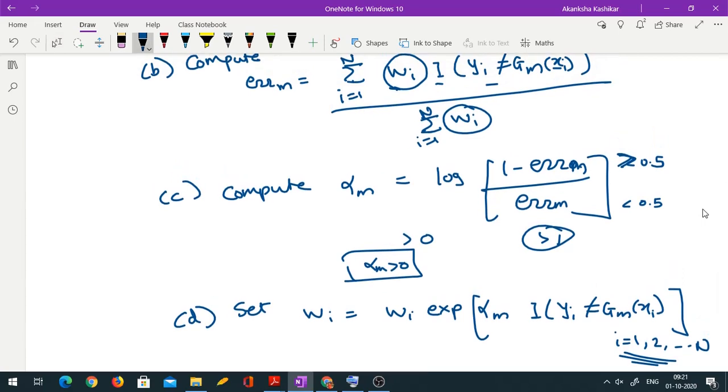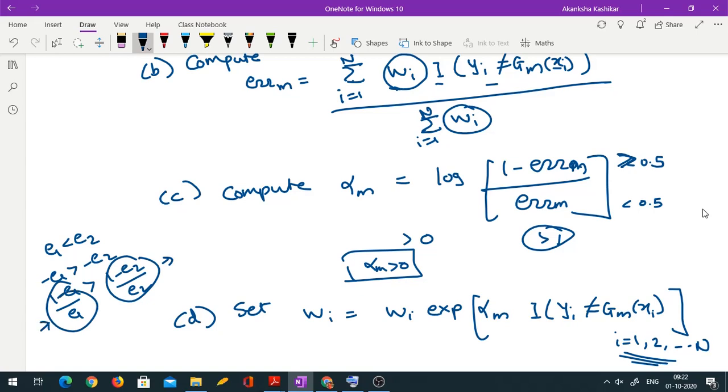We also saw that alpha m has to be positive, because you are having a weak classifier, you are not having a bad classifier, a classifier which is worse than the random classification. And now if I have two classifiers, so let's say error of first classifier is less than error of second classifier, then 1 minus E1 would be greater than 1 minus E2. And when we divide, E1 is smaller, so when I divide by E1 and when I divide by E2, this is still going to be smaller.